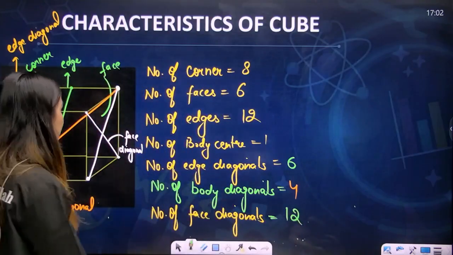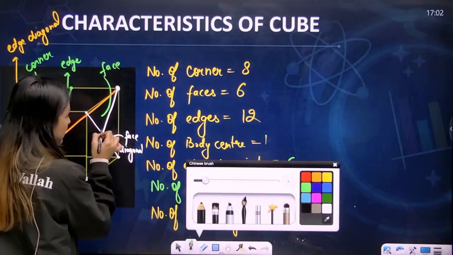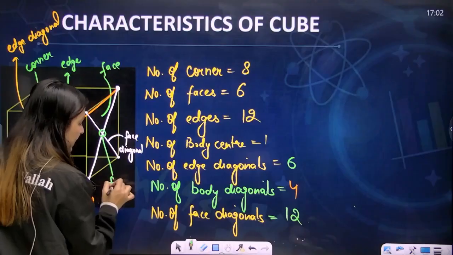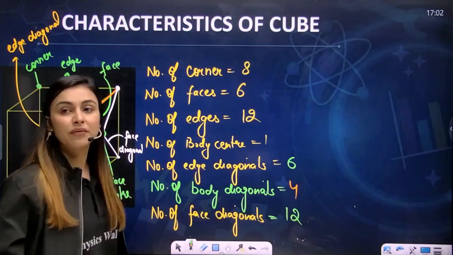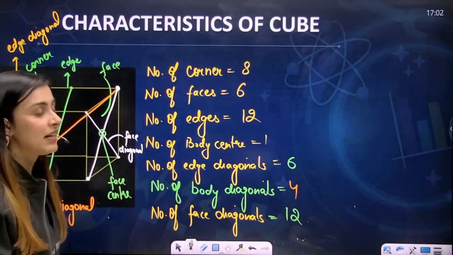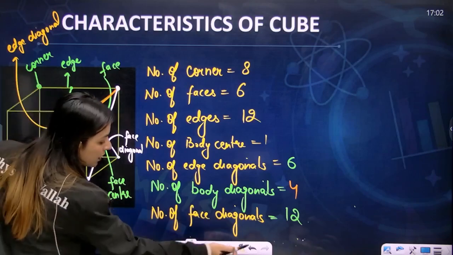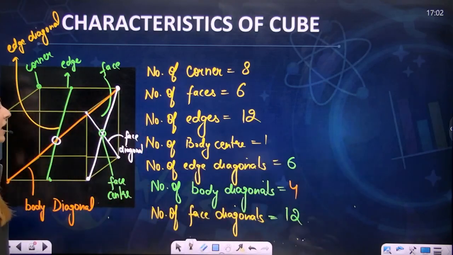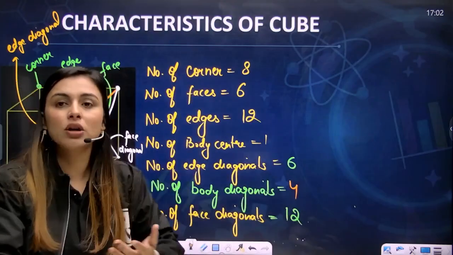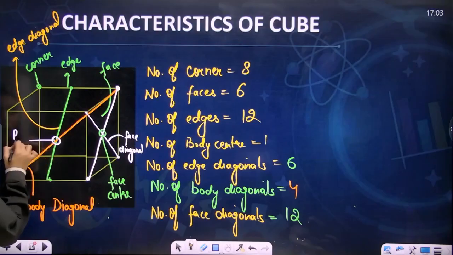My dear students, this particular point out here is the face center. Where the 2 diagonals cross each other is your face center. And let me tell you, this particular point, where all the edge diagonals and body diagonals come and cross each other, is your body center. So this is your body center.